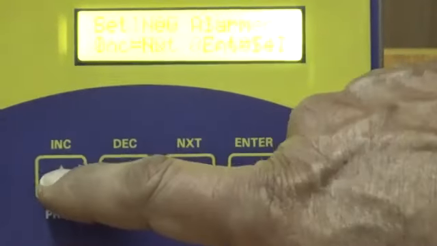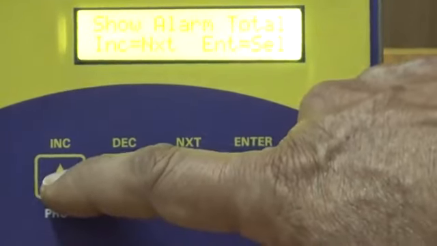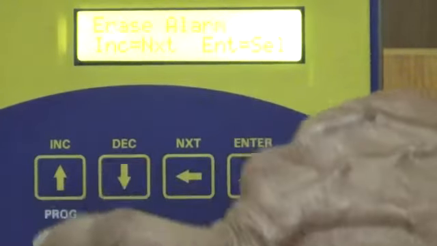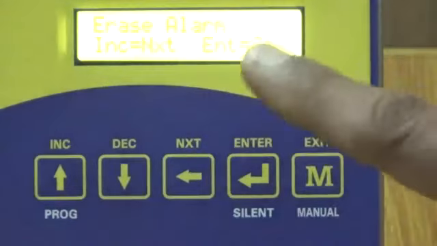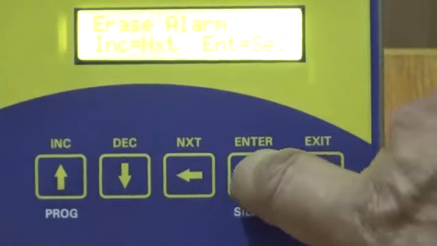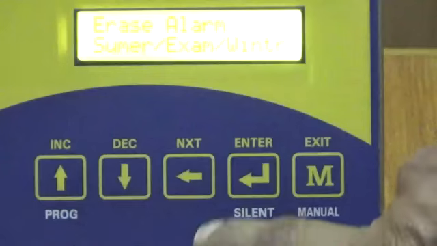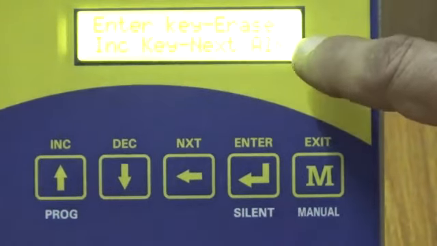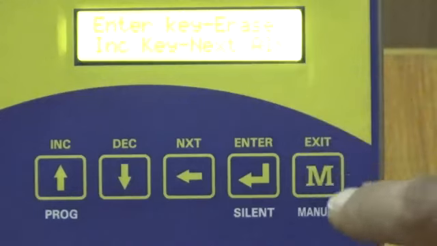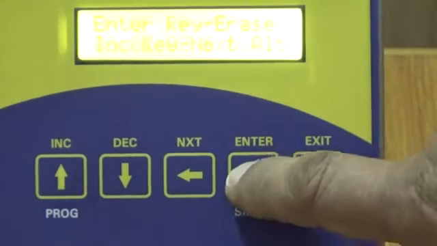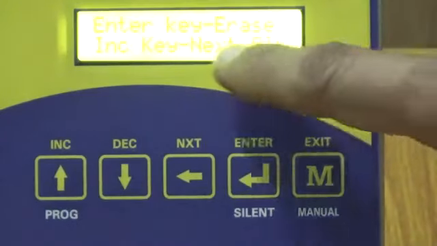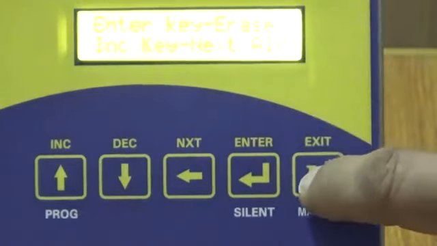Press the program key, set new alarm, show alarm total, show alarm data, edit alarm, erase alarm. We will erase the first alarm now. Press enter key. Select the mode as summer mode, enter. The first alarm is being displayed, 8:15. If you want to erase this alarm, press the enter key. Alarm has been erased.